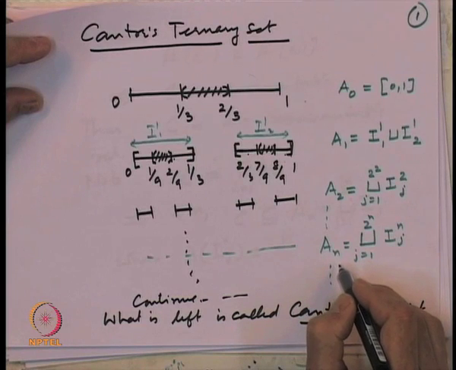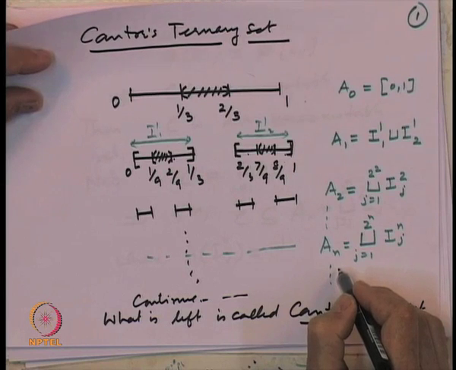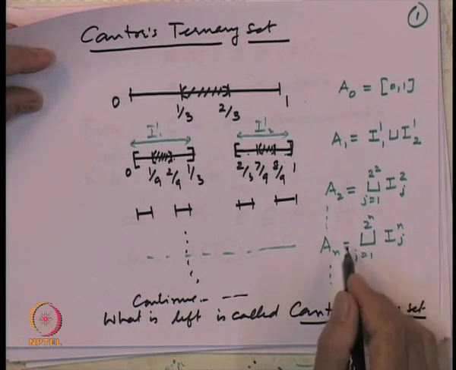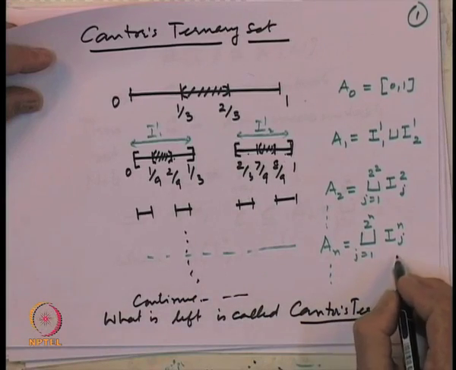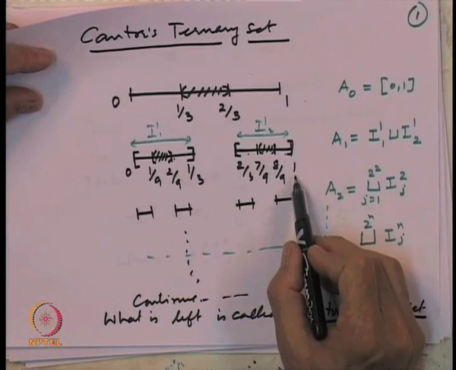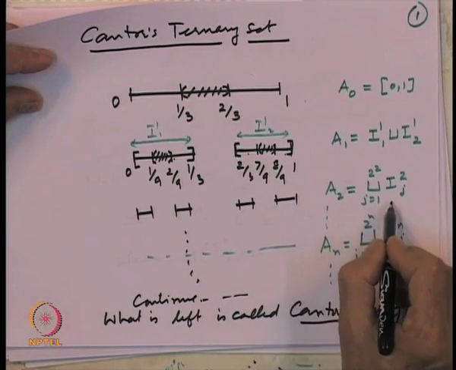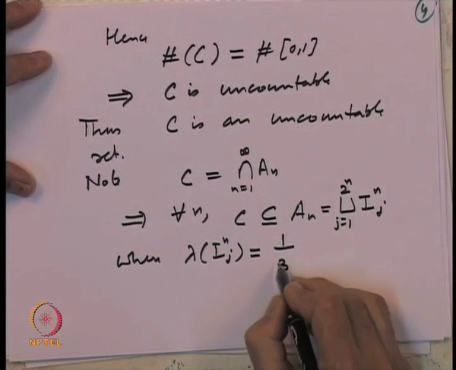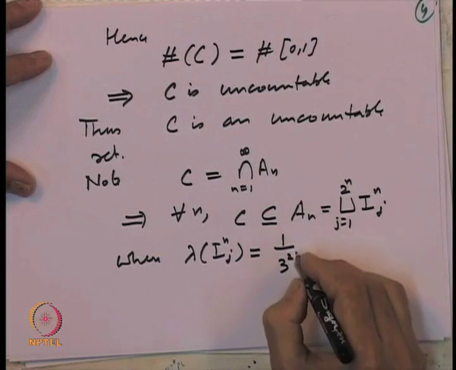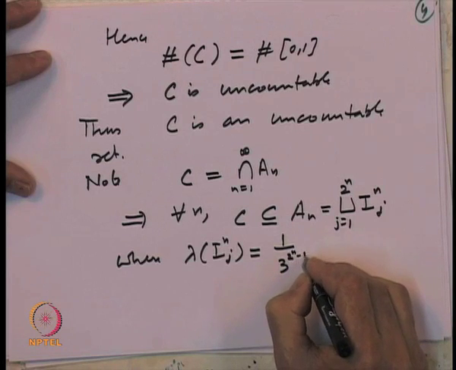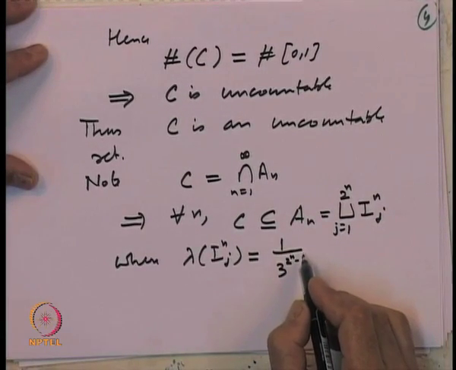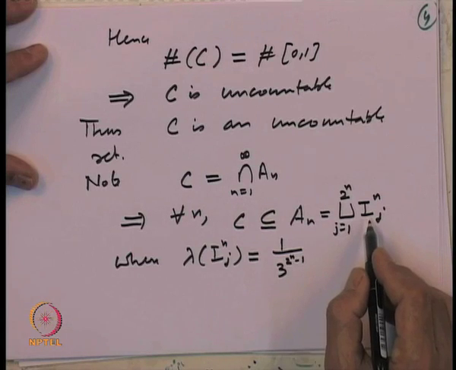So, at the nth stage, how many intervals will be left? There are 2^n intervals, each of length how much? So, here the length of each I_nj will be 1 over 3^n. That will be the length of each one of them, and there are 2^n of them.